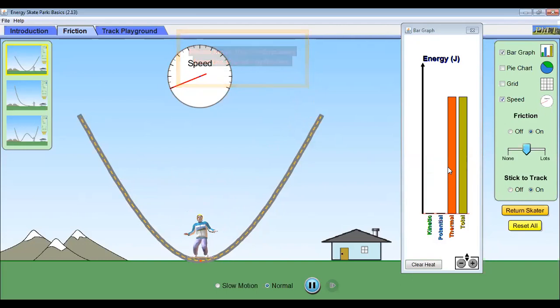Now the object, this skater, is at rest and on the ground. So it is at rest, so the kinetic energy is zero, and it is on the ground, so the potential energy is also zero. The skater has zero kinetic and zero potential. So what about the initial energy we supplied to the skater to lift him up? That energy has been converted into the thermal energy. Clear, class?